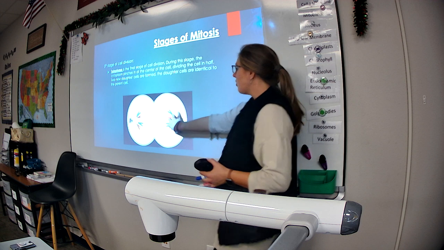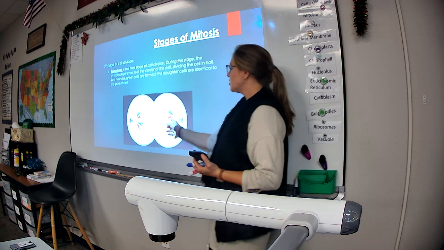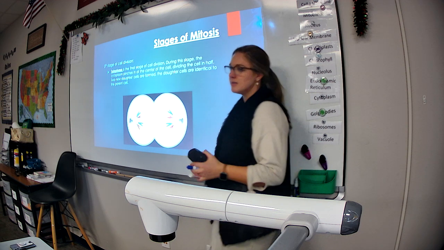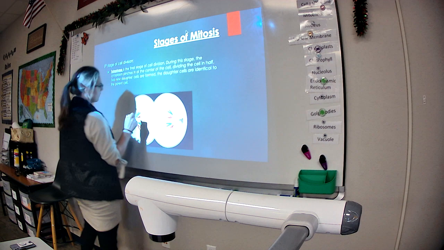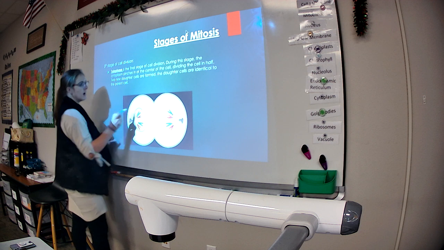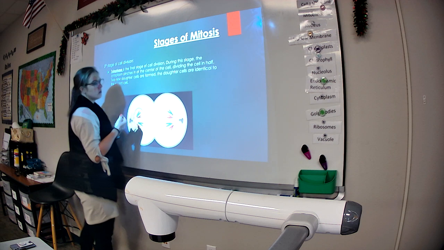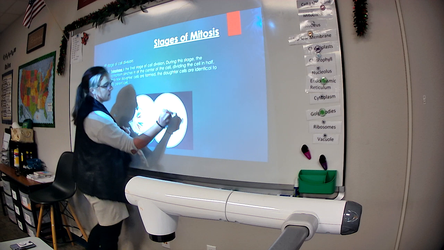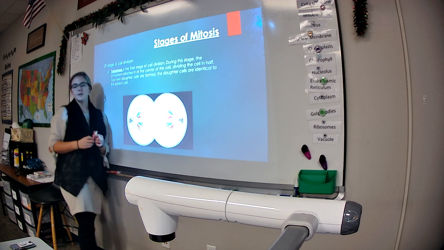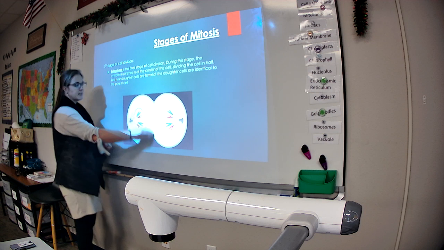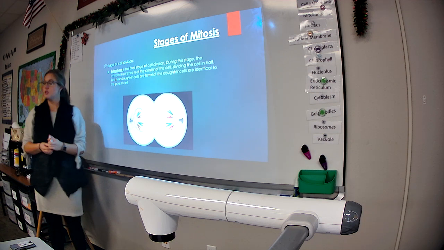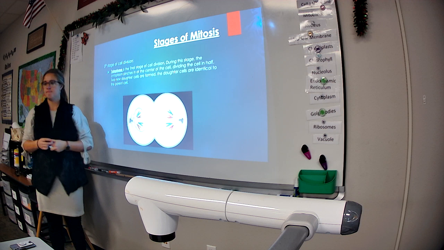So once the chromosomes split, these guys will begin to relax and spread back out into regular stringy DNA. A nucleus will form on this side around the DNA, and a nucleus will form on this side around the DNA. The cytoplasm pinches all the way until it eventually splits it in half. Then you have your two new daughter cells. Does that make sense?